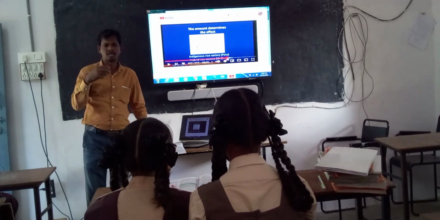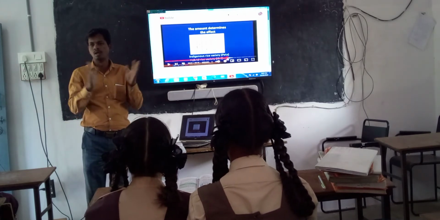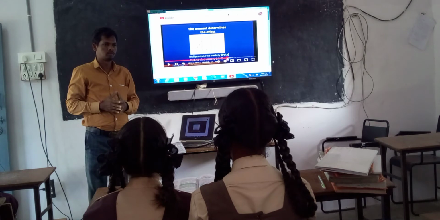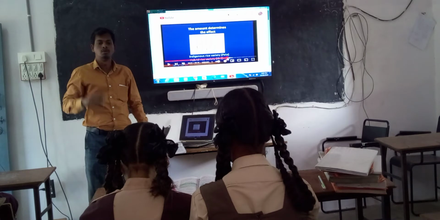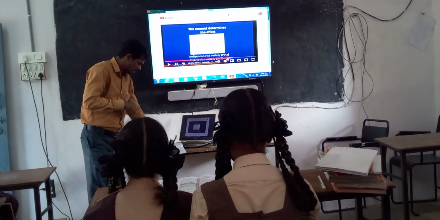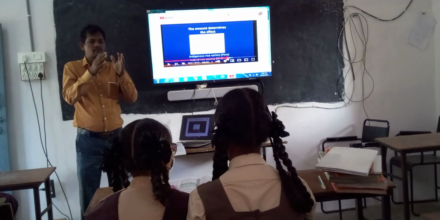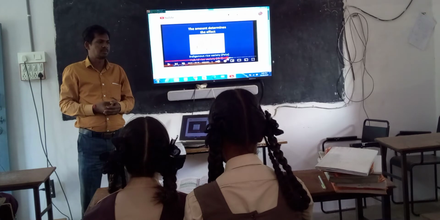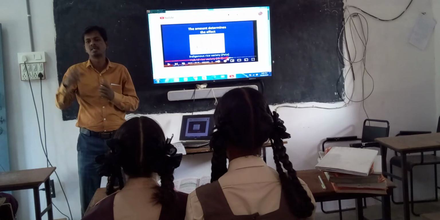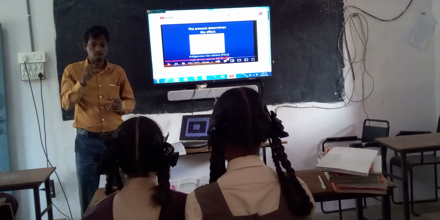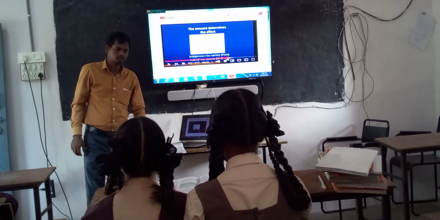So if you supply the same type and quantity of nutrients for all crops, then we will not get sufficient production. That's why, depending on the crop, we have to use different percentages of different nutrients. Then only we can get good production. The type of crop determines the effect of the nutrients. It explains how much nutrients are utilized and how much production they give. So here the crop is determining the effect of the nutrients.